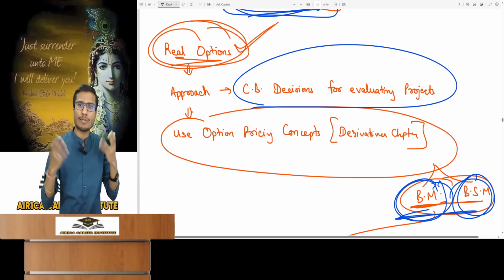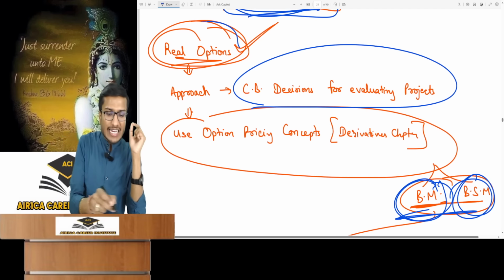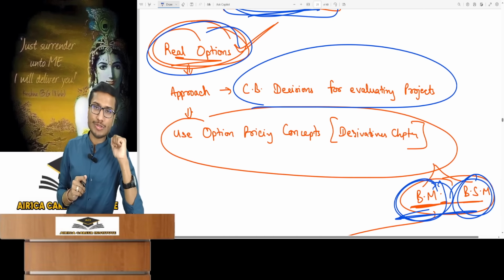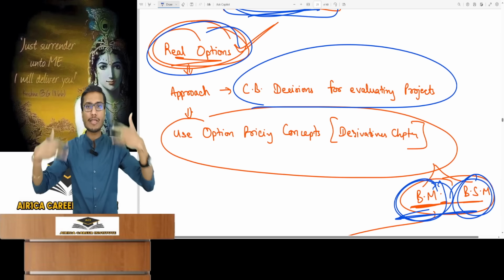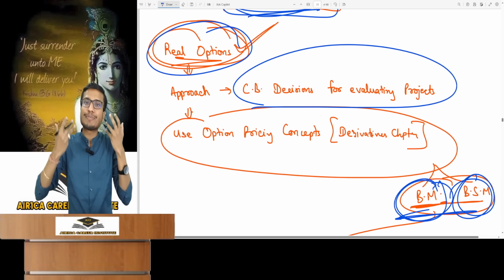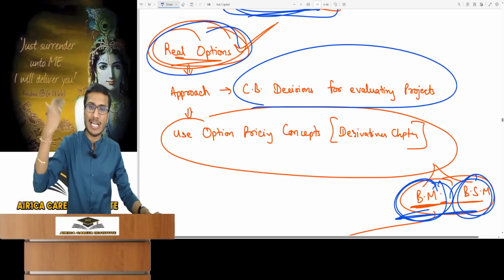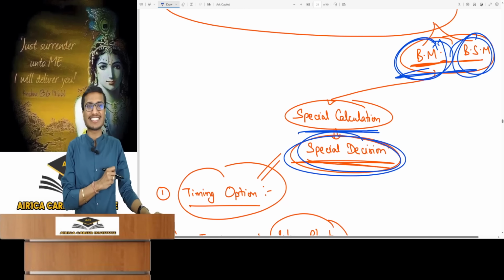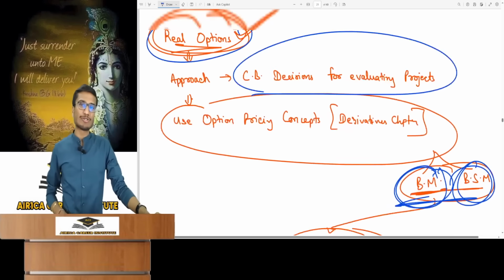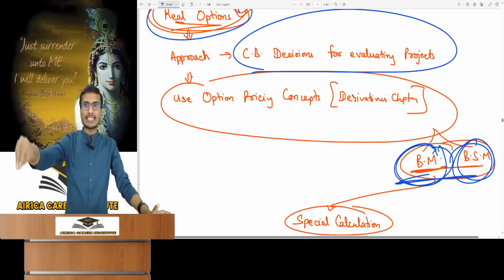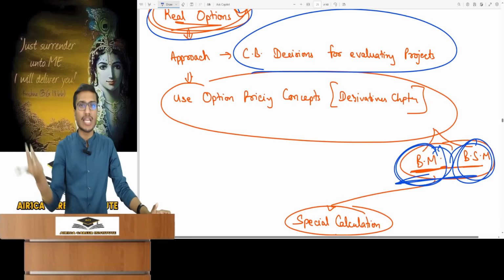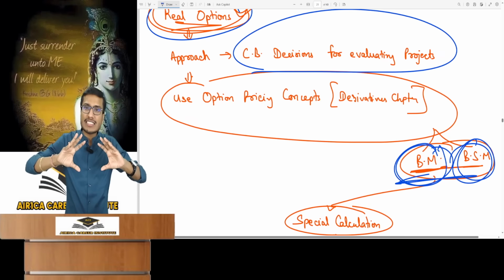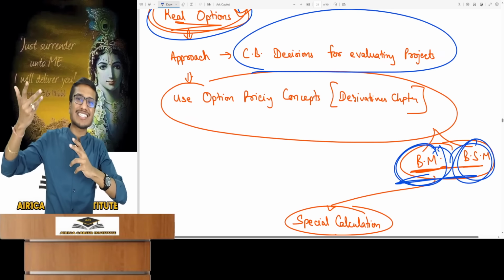Is this for the theory or is it used practically? It is also used practically. And this technique is necessary. This technique is needed for special decisions. See, when the technique itself is special, then it is definitely used for special decision making and special calculations. So you need to do special calculations or make special decisions related to the project. And that's when you use real options. If you're making a normal project decision, for example, whether to invest, use normal methods, as real options have no role. Real options come into play when you have to do special decision making.